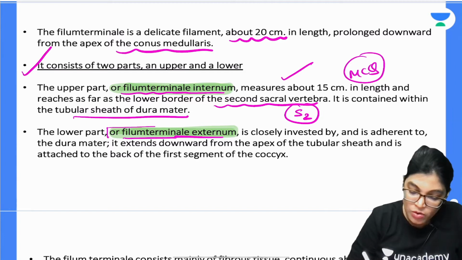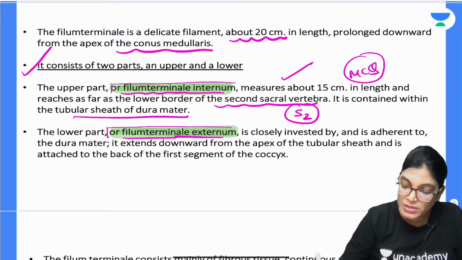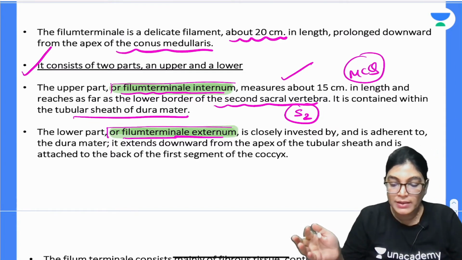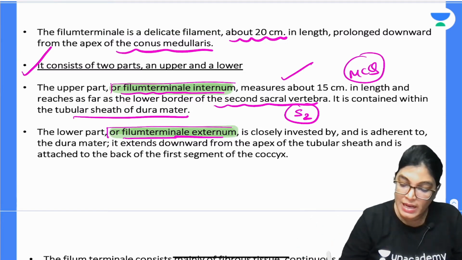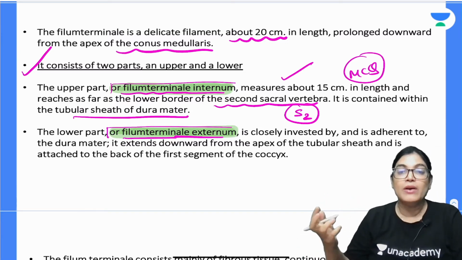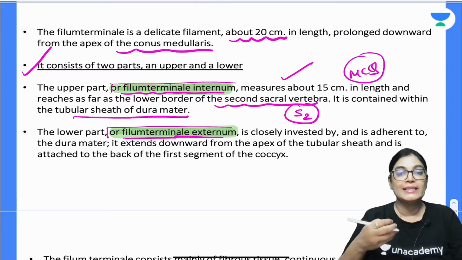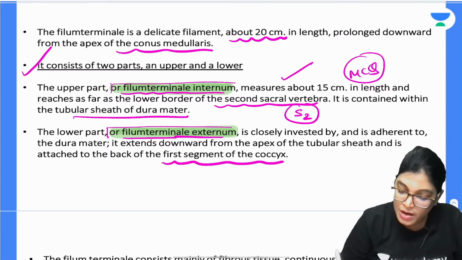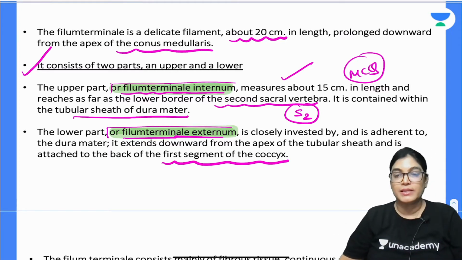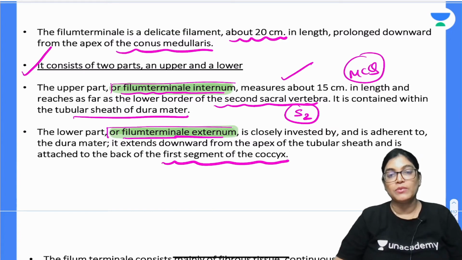The lower part, phylum terminale externum, is approximately 5 centimeters. It is the downward extension from the apex of the tubular sheath and is attached till the level of the first segment of the coccyx bone.